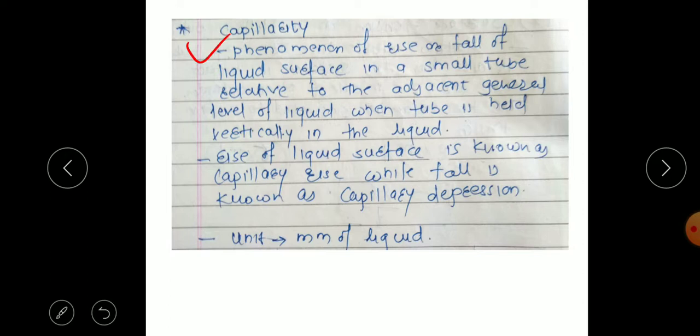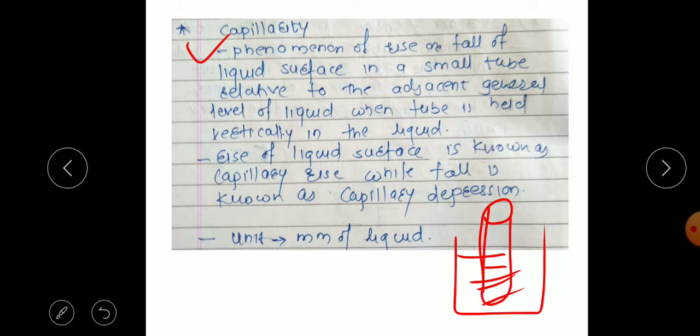So we consider water or any fluid in a container, and if we dip a smaller diameter tube inside that, the liquid will rise in this tube. Liquid will rise above in this tube, and that is because of capillarity. So capillarity means the rise or fall of a liquid surface in a small tube relative to the adjacent level of the liquid when the tube is held vertically in the liquid.